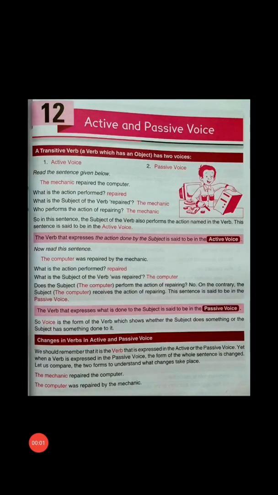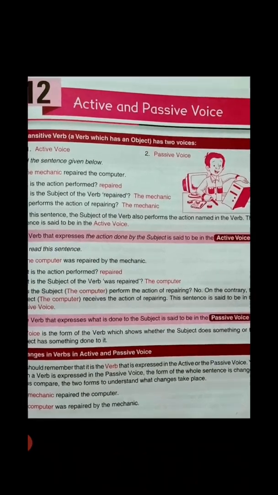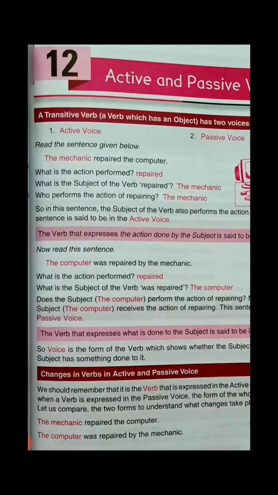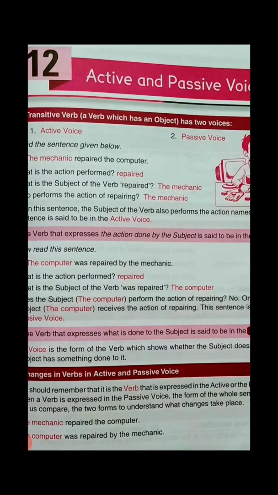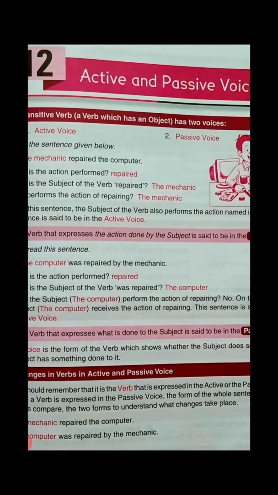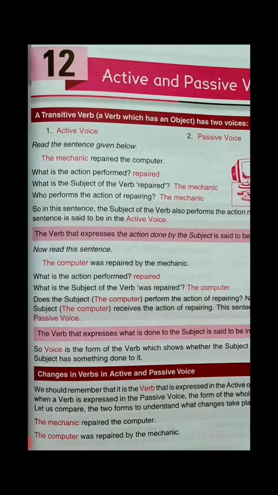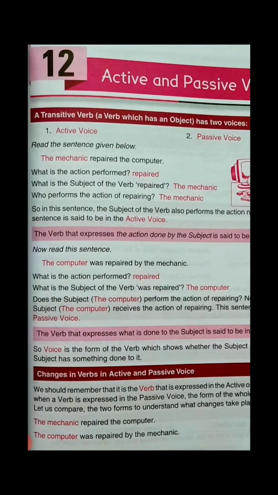Let us start active and passive voice. Now, students, look at this. A transitive verb, a verb which has an object, has two voices. Number one, active voice. Number two, passive voice.